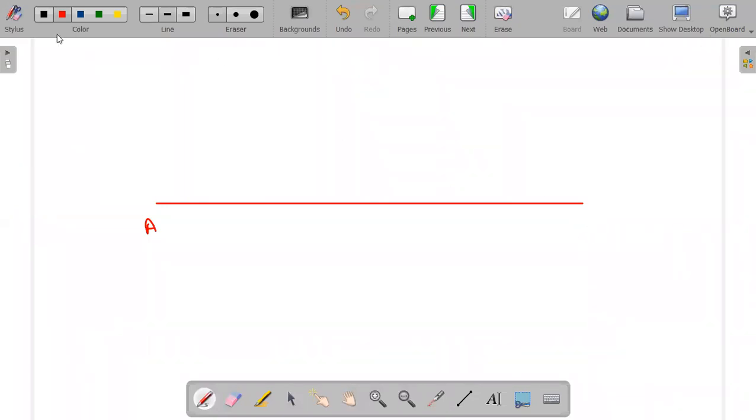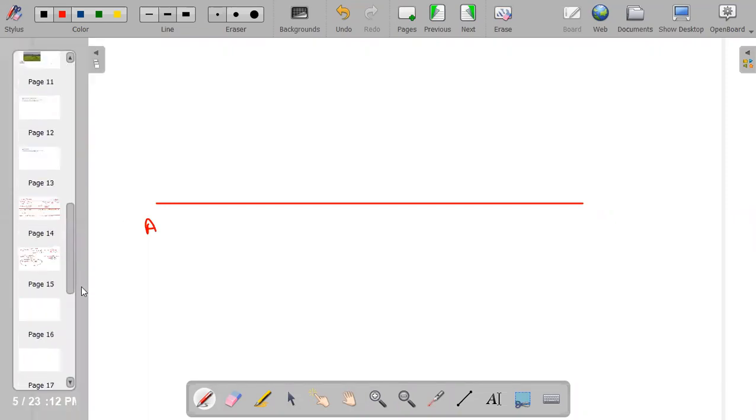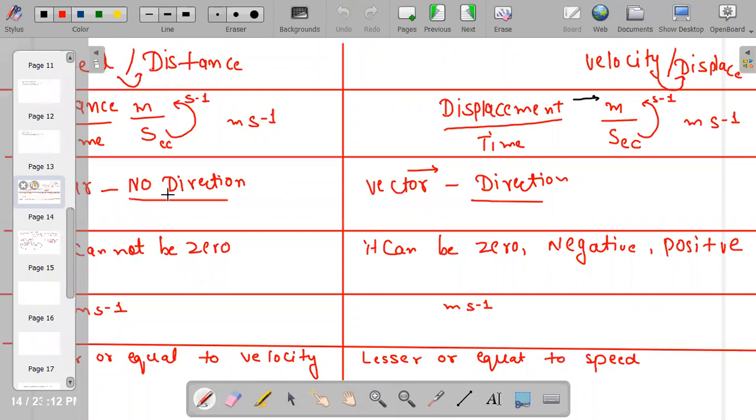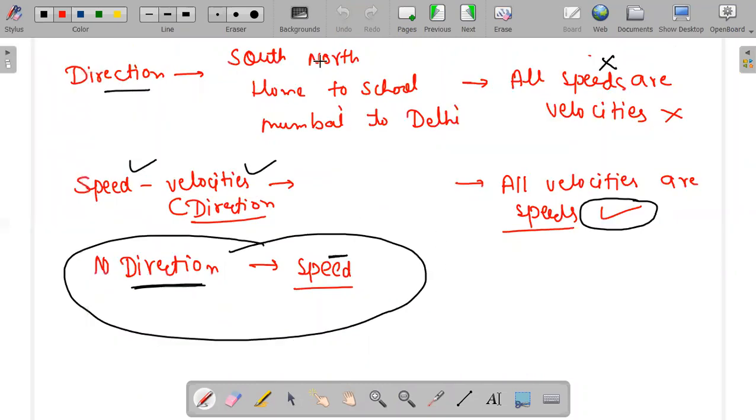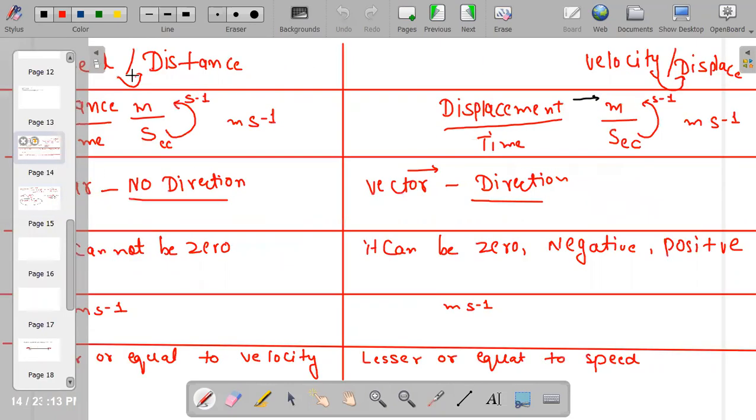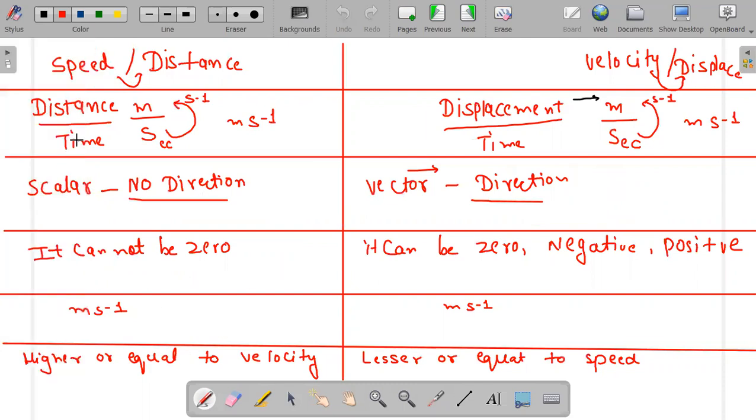Wait, Farhan asked me something. Yeah, Farhan asked me one thing, that speed can only be positive. Speed is always positive. Yes, speed can be positive, it cannot be 0, and it can be positive.